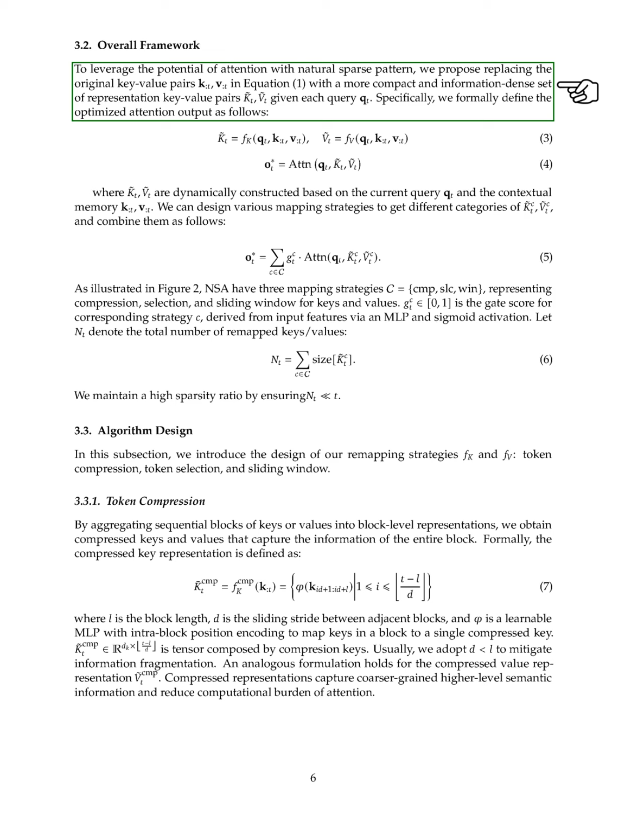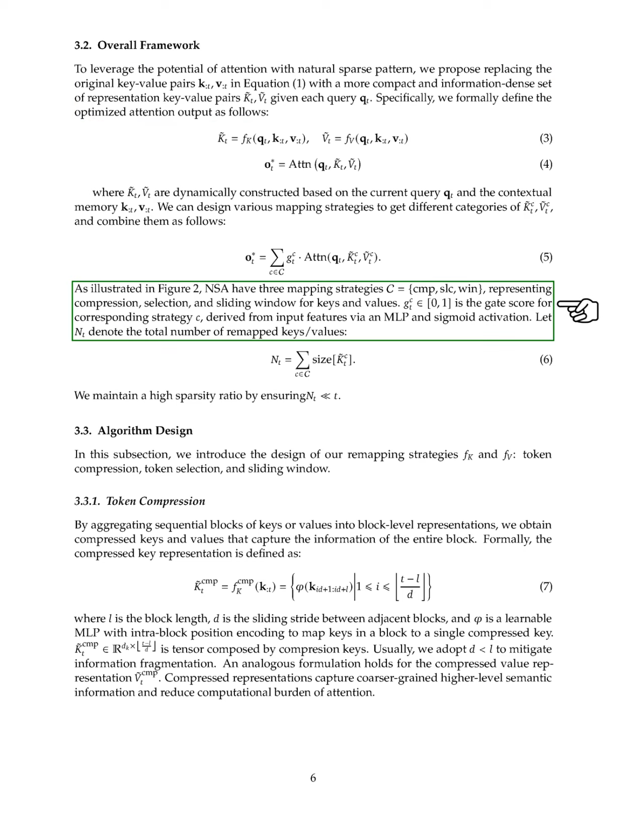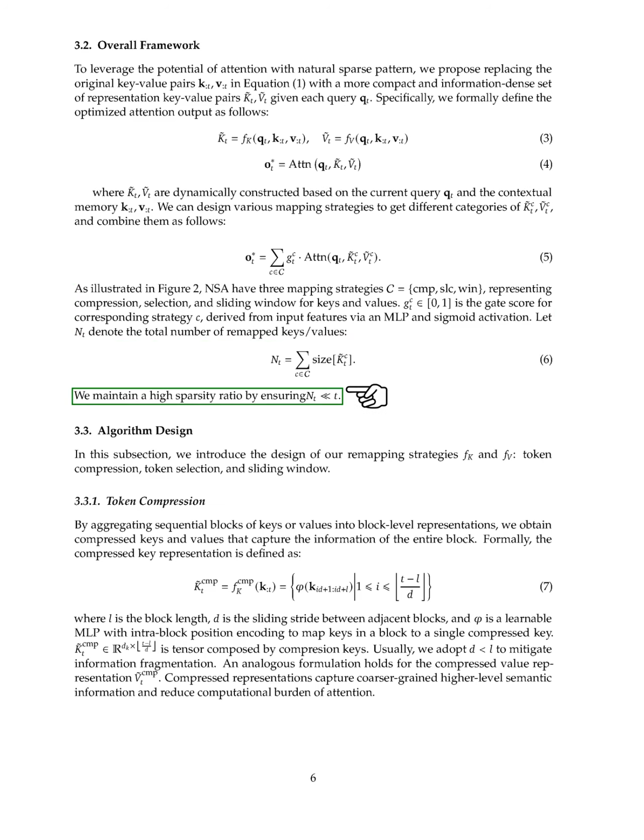We define the optimized attention output using dynamically constructed key-value pairs. We can create various mapping strategies for these pairs, which include compression, selection, and sliding window techniques. We maintain a high sparsity ratio by ensuring that the number of remapped keys and values is much smaller than the total sequence length. Section Summary.